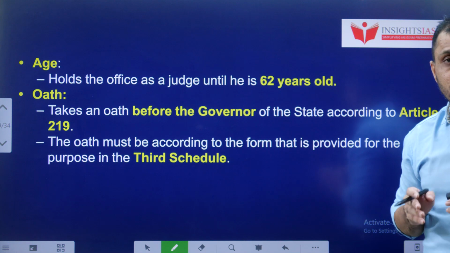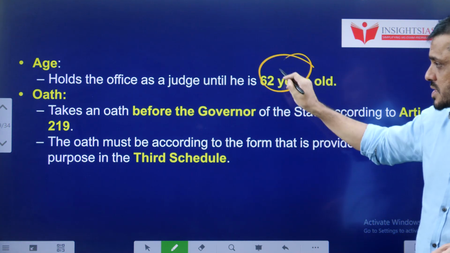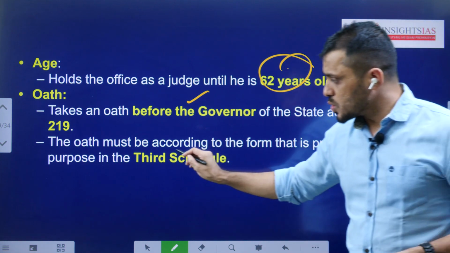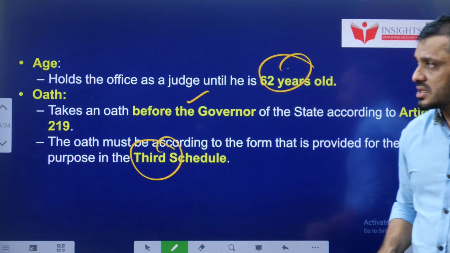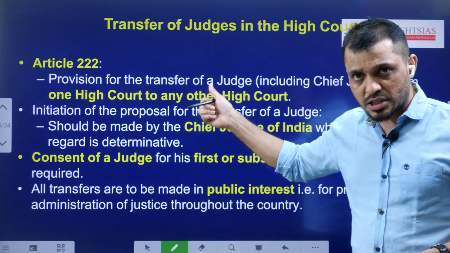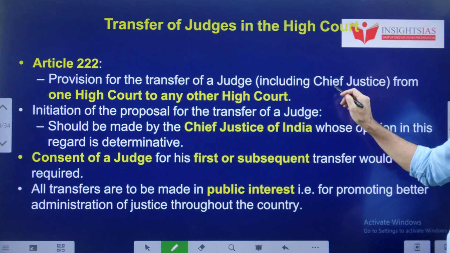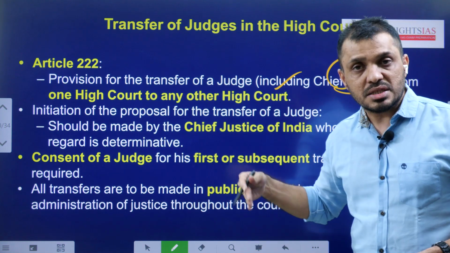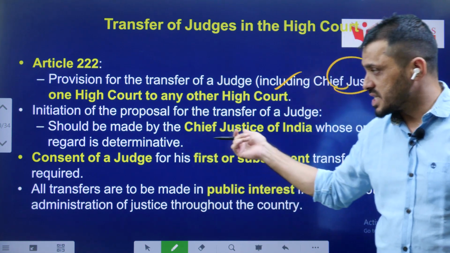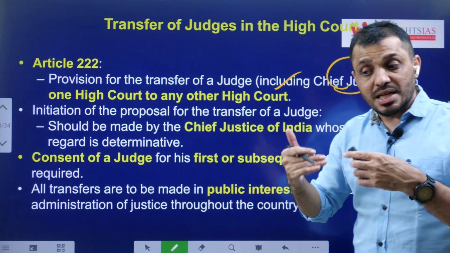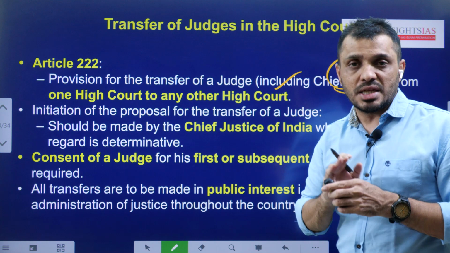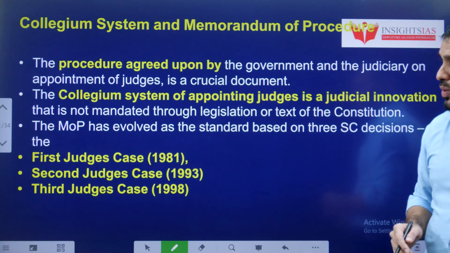And what is the age of the High Court judge? The retirement age is 62 years. And a High Court judge will take oath before the Governor, and these oath formalities are mentioned under the 3rd Schedule. And Article 222 says that the transfer of a High Court judge from one High Court to another High Court is initiated through the CJI. In this process, the consent of the judge who is transferred from one High Court to another High Court is not required.